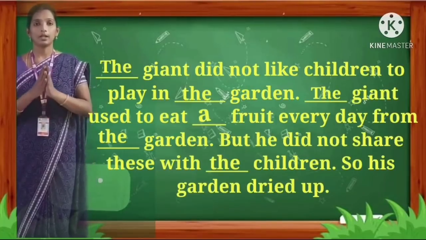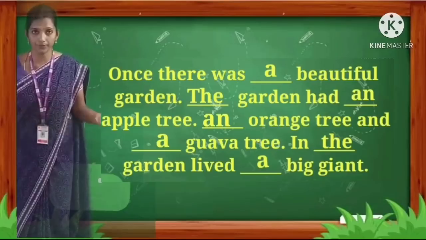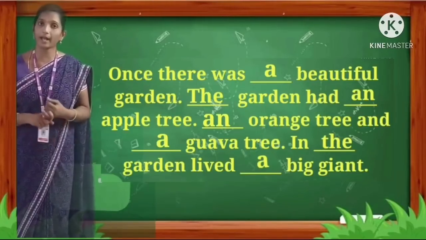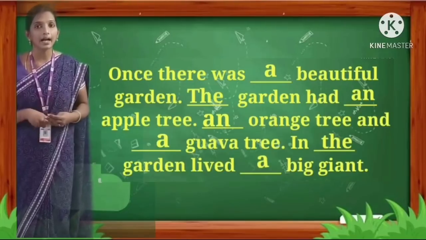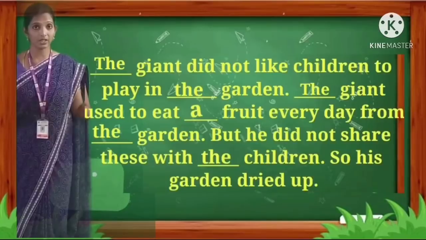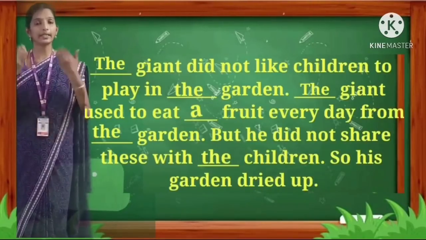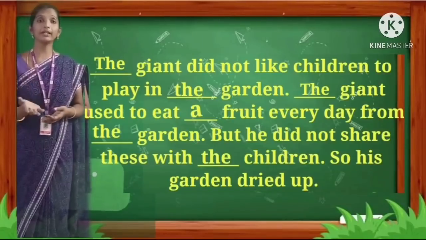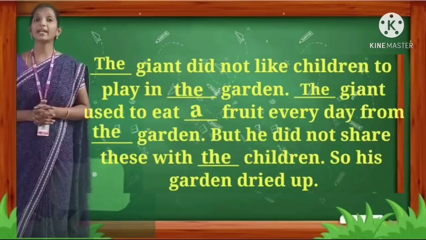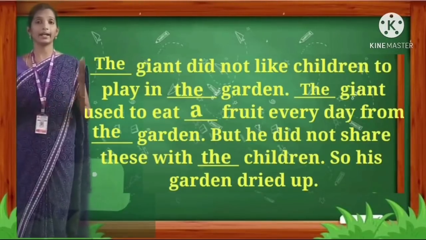Okay. So let's read the entire passage once. Once there was a beautiful garden. The garden had an apple tree, an orange tree and a guava tree. In the garden lived a big giant. The giant did not like children to play in the garden. The giant used to eat a fruit every day from the garden. But he did not share these with the children. So his garden dried up.